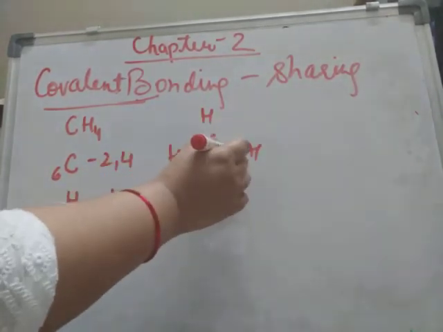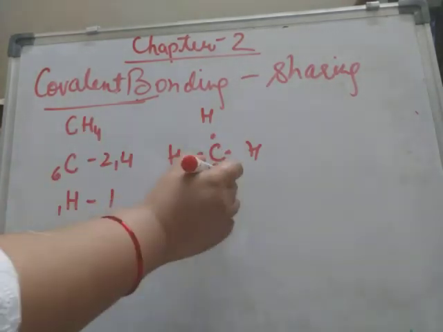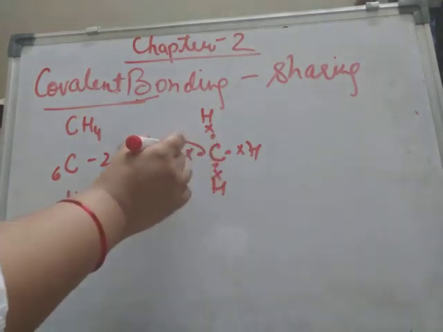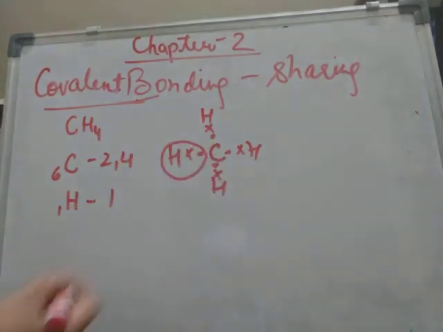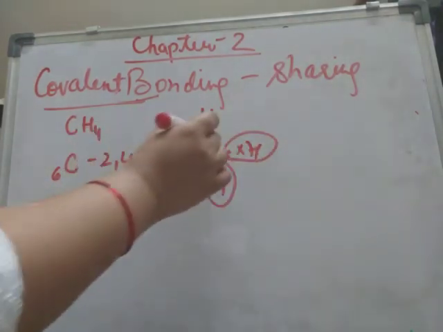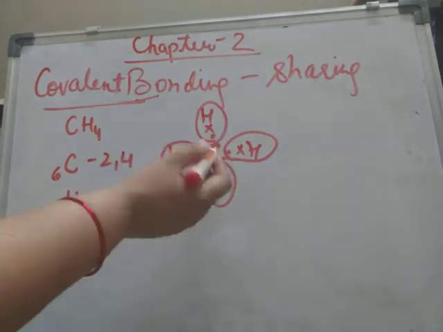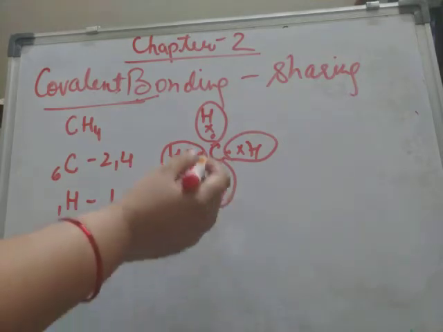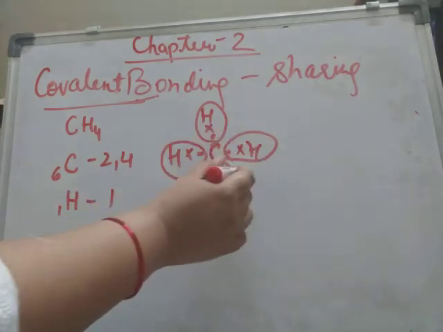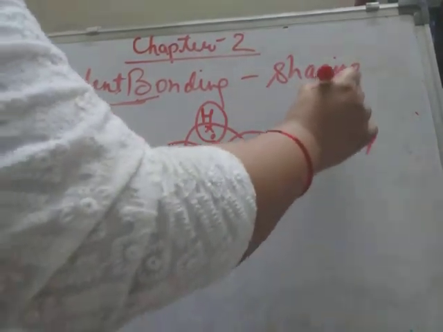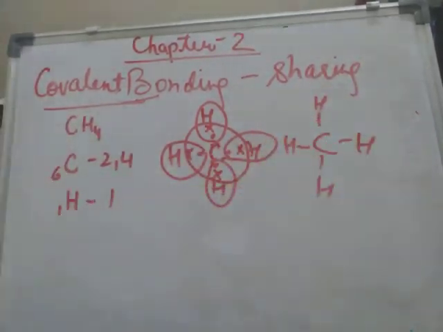This carbon is having 1, 2, 3 and 4 valence electrons, and hydrogen has 1 electron. So see, duplet of hydrogen is completed here. Here too duplet is completed, here too, and here too. Now it's the turn of the carbon atom. 4 electrons it was having, and 4 it has shared with the 4 hydrogen atoms. So this is how a bond is formed between carbon and hydrogen in the formation of methane.